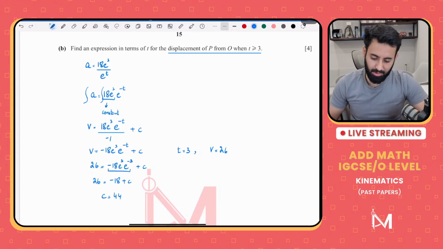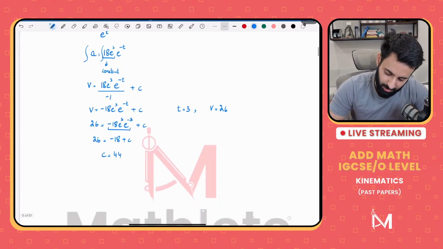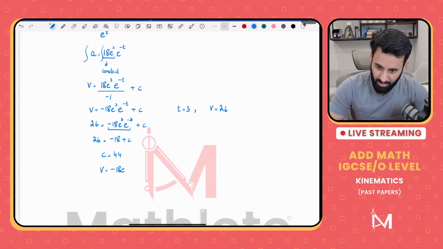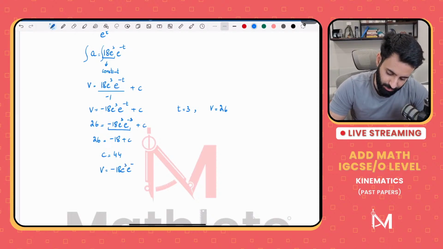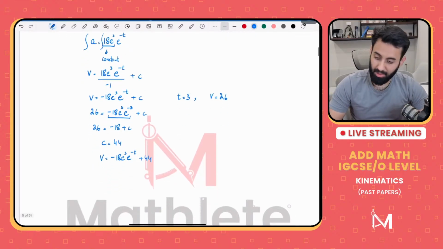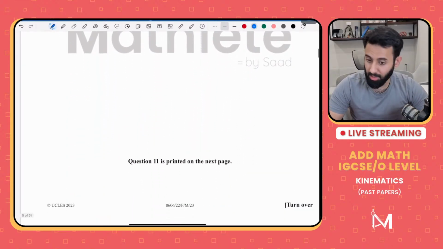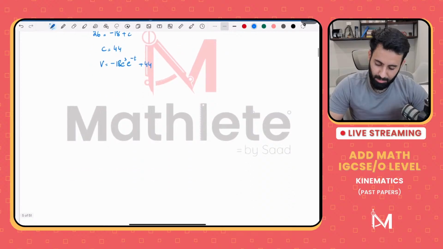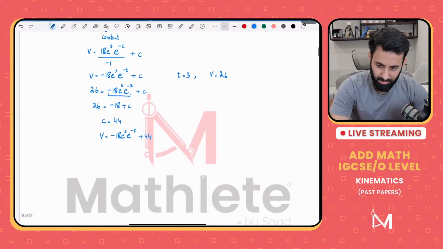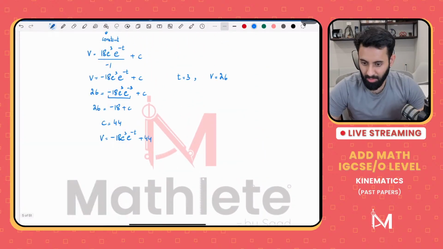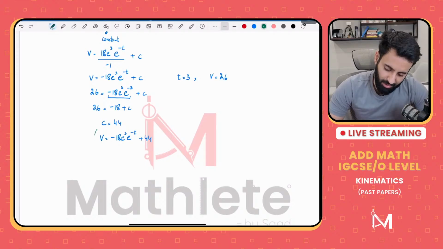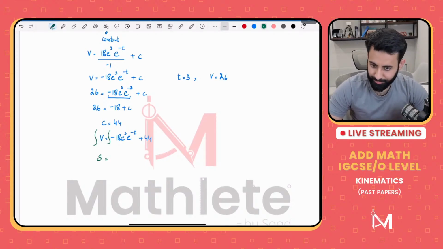So it's a lengthy question, and it's a tricky one as well, so make sure that you guys are paying attention. After all this effort, we have found just the equation for velocity. That means we have to integrate it again to find the equation for displacement. We have plenty of space, so let's integrate it again, and we get displacement.